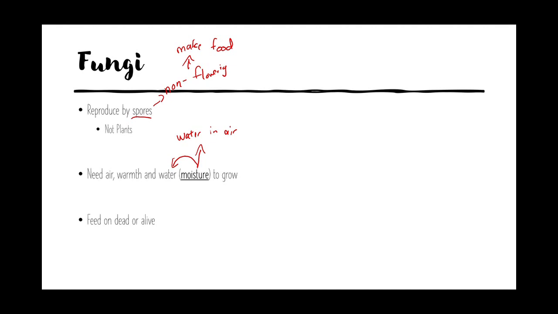Okay, so that's why you realize sometimes fungi can also grow in places that don't seem to have water. Later we'll talk about those kinds of fungi. And like I told you, fungi feed on dead and alive things. Now these are a few common examples of fungi that often come up for exams, so you must know them.